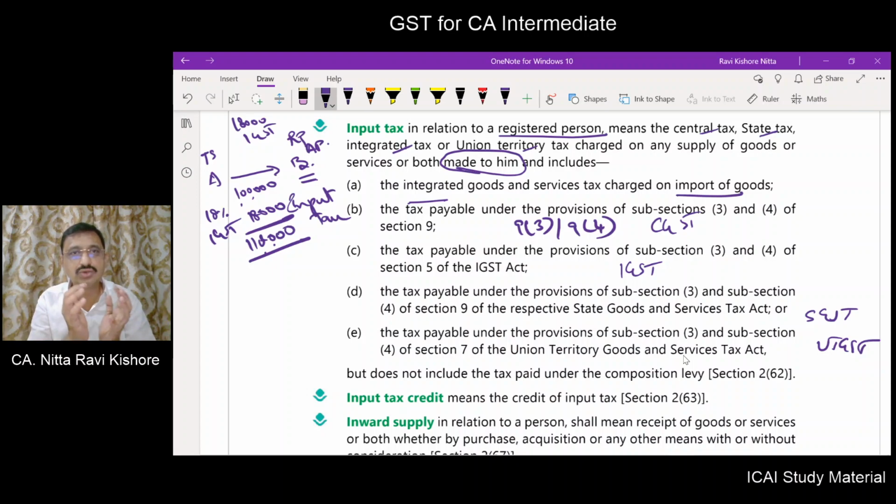On goods or services which have been supplied to him. Supplied to him means the preceding point. So it will also include IGST on imports, reverse charge CGST, reverse charge IGST, reverse charge SGST, and reverse charge UTGST.